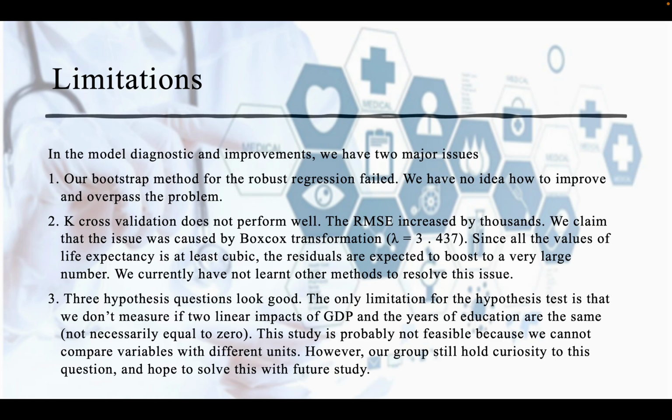In addition, the three hypothesis questions look good. The only limitation for the hypothesis test is that we don't measure if the two linear impacts of GDP and years of education are the same, which means not necessarily equal to 0. This study is probably not feasible because we cannot compare variables with different units. However, our group still holds curiosity about this problem and hopes to solve it with future study.